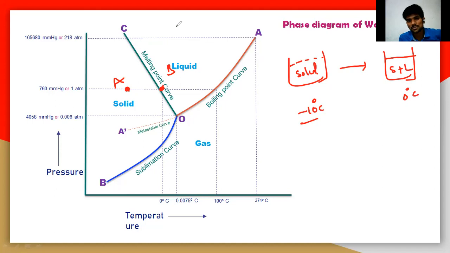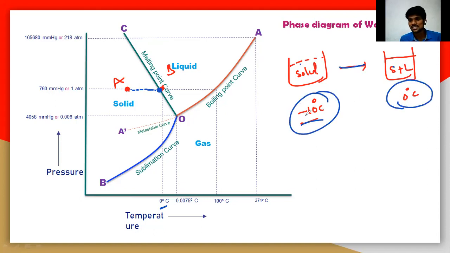So one point you should remember here. Whenever we are moving from A to B, the solid is converting into the liquid. So at this particular point B, that means at a temperature of 0 degrees. The conversion of solid to liquid happens by increasing the temperature, by applying heat energy using a flame. You can measure the temperature of a particular solid phase or liquid phase by using a thermometer.